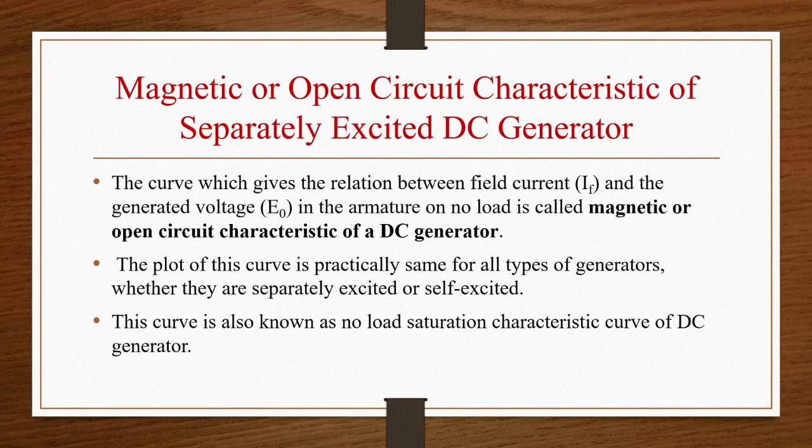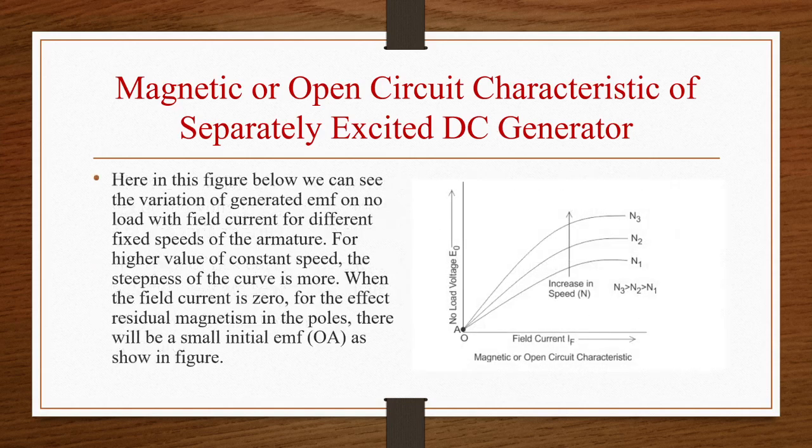The plot of this curve is practically the same for all types of generators, whether they are separately excited or self-excited generators. We are plotting a curve between IF, the field current, and the generated voltage E naught. This curve is also known as the no load saturation characteristic curve of a DC generator. This is the magnetization characteristics. Field current is on the x-axis, and no load voltage E naught is on the y-axis.